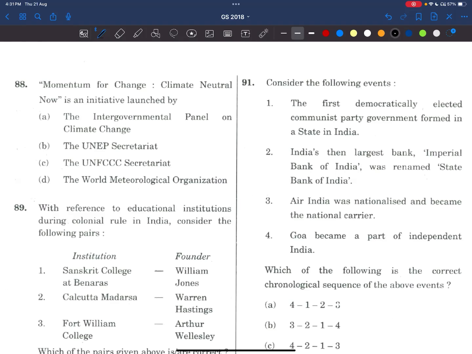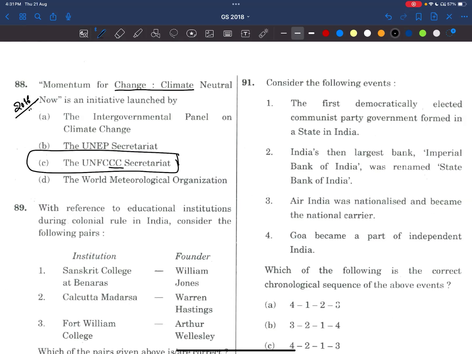Here, climate change. Answer is UNFCCC Secretariat. This is not the way to answer this question, but it was launched in 2016. So it was in news at the time. That's why UPSC asked about it.